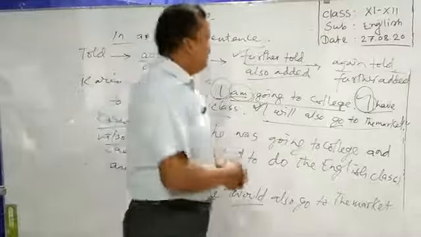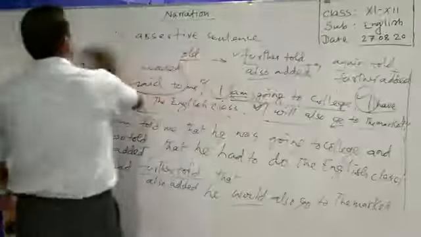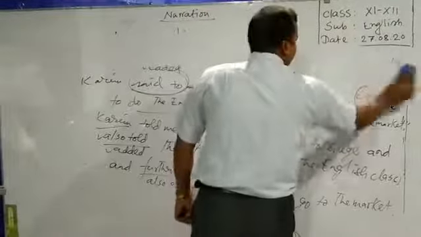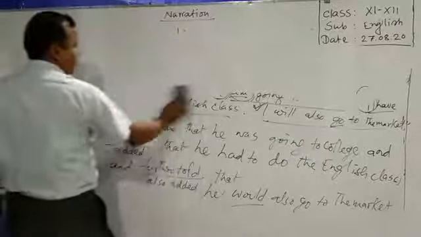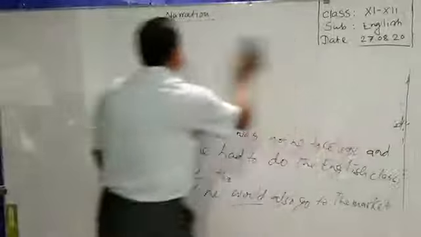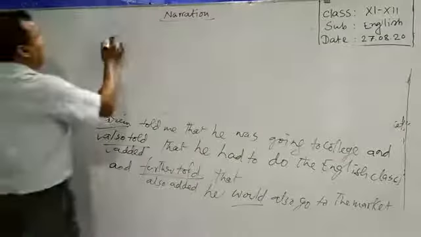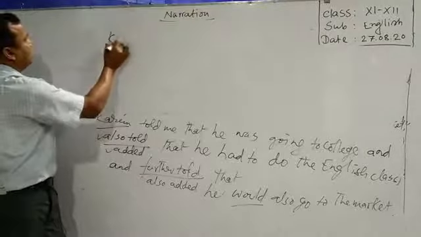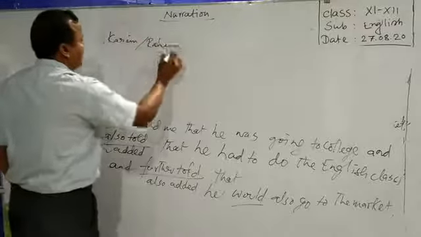Okay, dear learners. Now, I will show you the problems when we face vocative case in reported speech. Generally, we find any person's name, just Karim, Rohim, and so on.